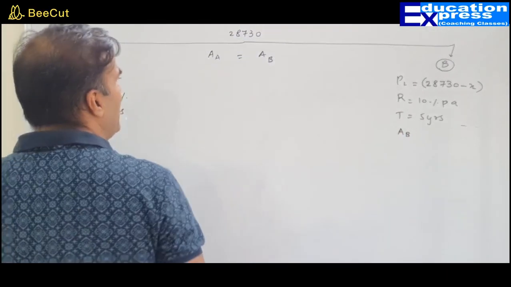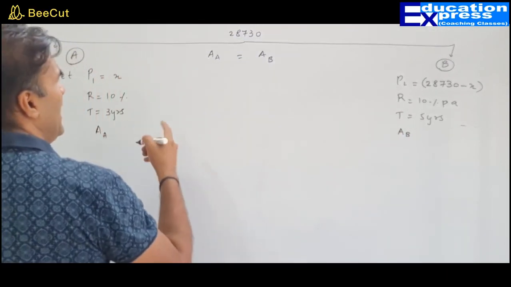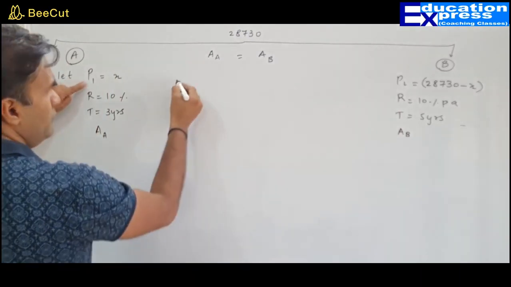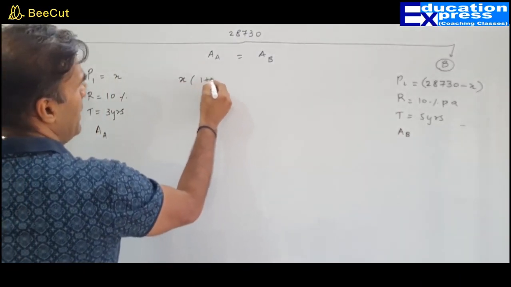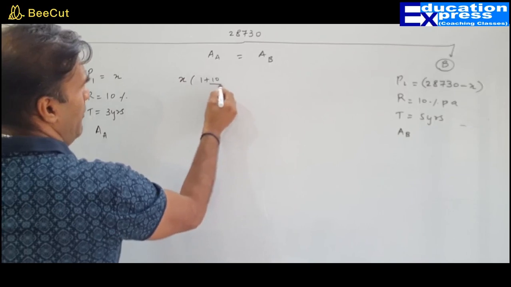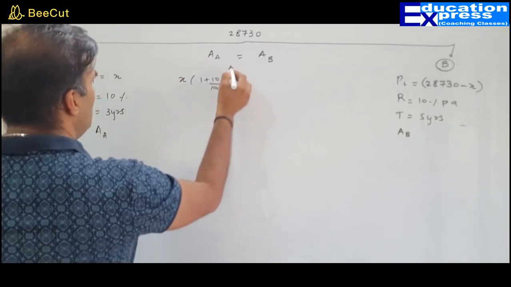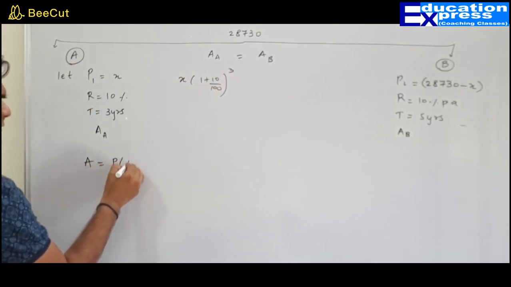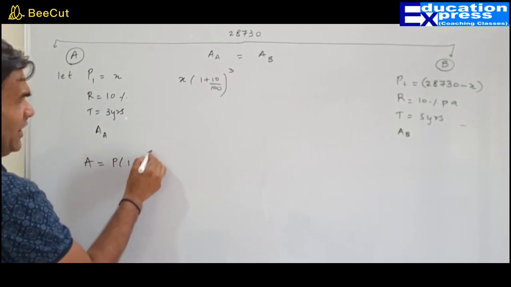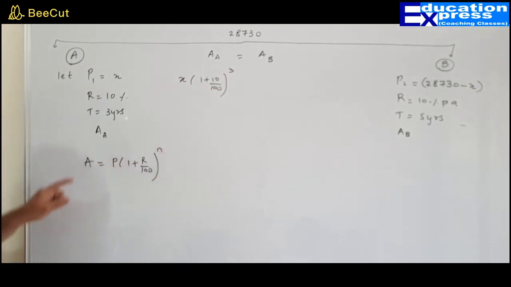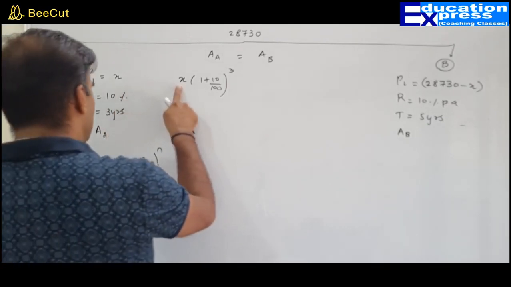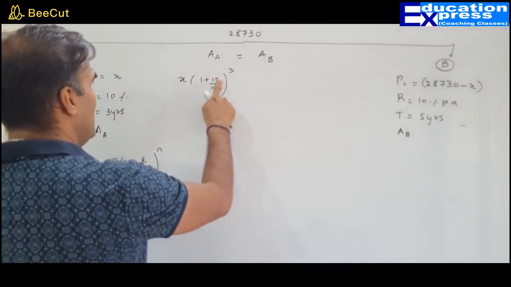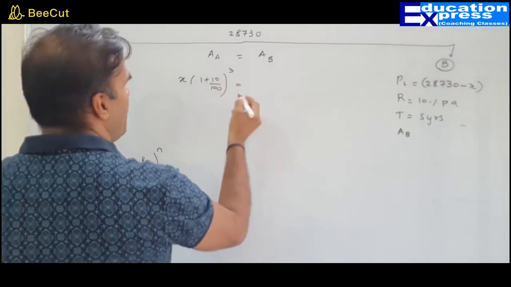Now how do we find out the amount? See, the formula is A equals P into 1 plus R upon 100 raised to N. You know, guys, the formula is A equals P into 1 plus R upon 100 raised to N. What is P? P is X. So X into 1 plus 10 upon 100 raised to 3. What about here?